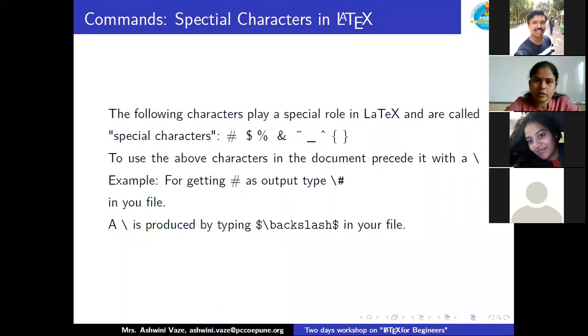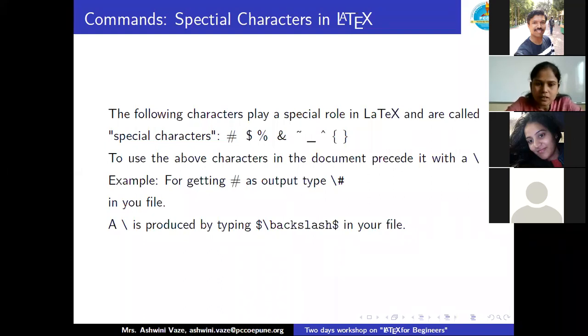First of all, I'm going to explain the special characters. The following characters play a specific role in LaTeX and are called special characters: hash, dollar sign, percent sign, tilde sign, underscore, raised-to sign, the curly bracket open on the left side, and the curly bracket on the right-hand side. To use the above characters in a document, precede them with a backslash, and only then will I get that particular symbol as output.